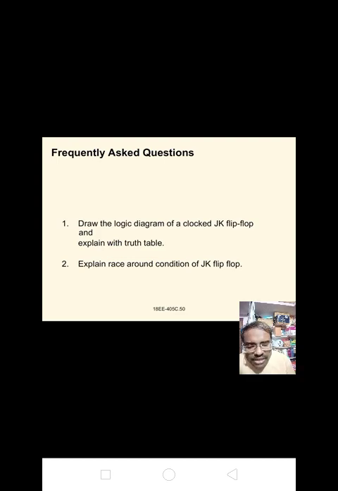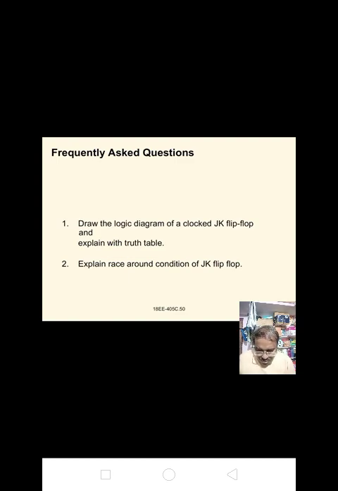Note that in a JK flip-flop, the letter J is for set and the letter K is for reset. Note that the RS flip-flop is converted into the JK flip-flop by making S equal to J into Q bar and R equal to K into Q.